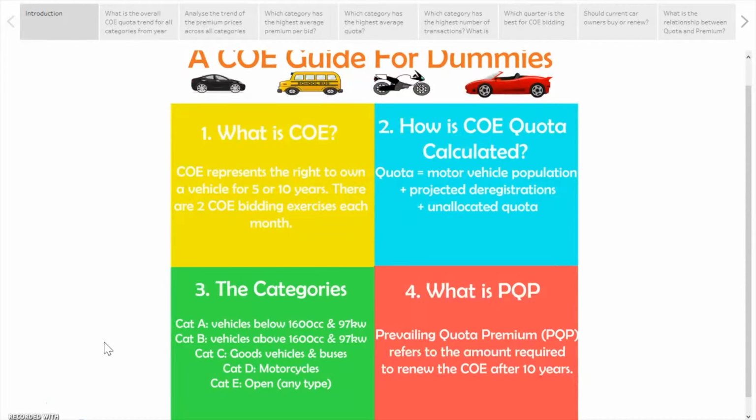So lastly, what is PQP? The PQP is the prevailing quota premium, shortly PQP, and it refers to the amount required to renew the COE after 10 years.